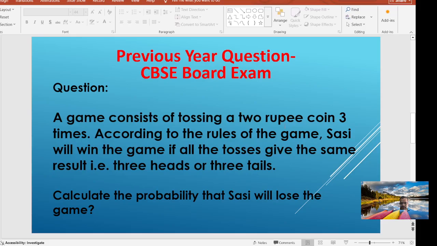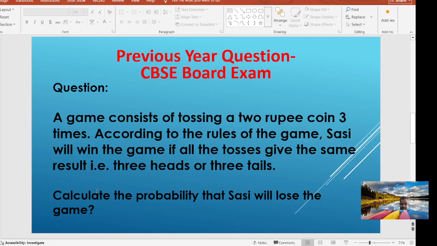If all 3 times only head comes or only tails come, then Sasi wins the game. This is the condition. Now the question says calculate the probability that Sasi will lose the game.